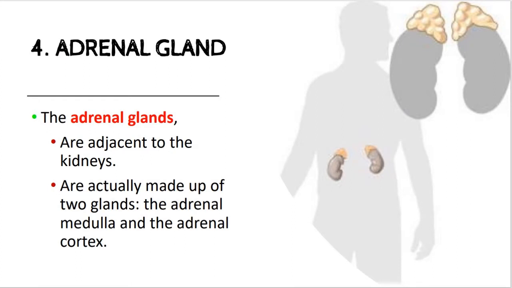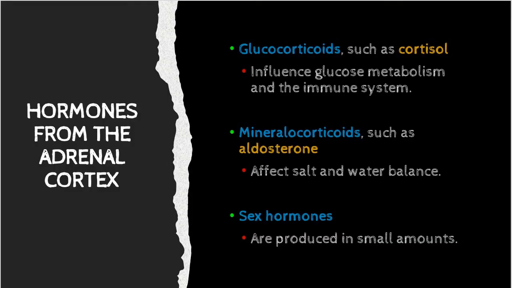The adrenal gland is adjacent to the kidneys, and it is made up of two glands, the adrenal medulla and the adrenal cortex. The adrenal cortex produces a few types of hormones such as glucocorticoids, for example cortisol, which influences glucose metabolism and the immune system.